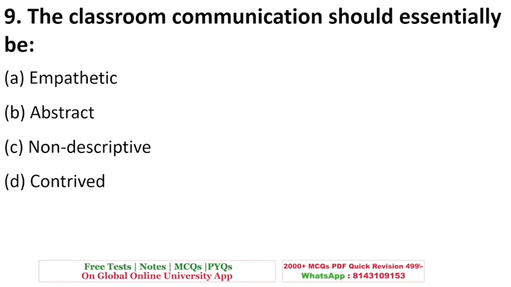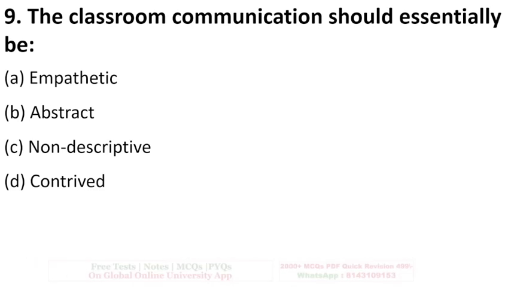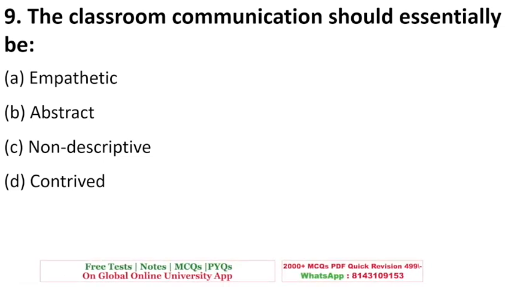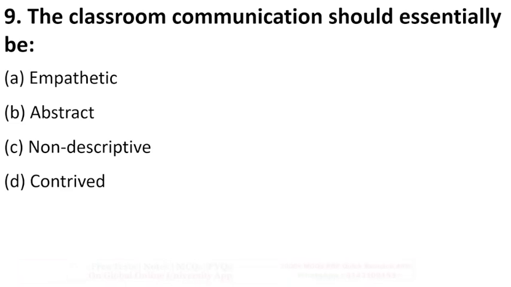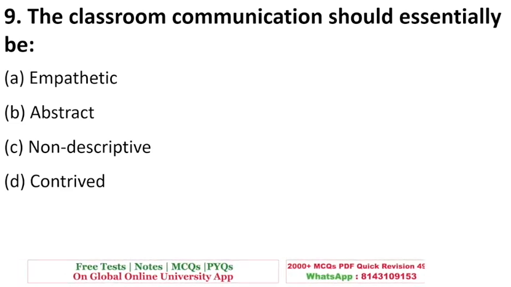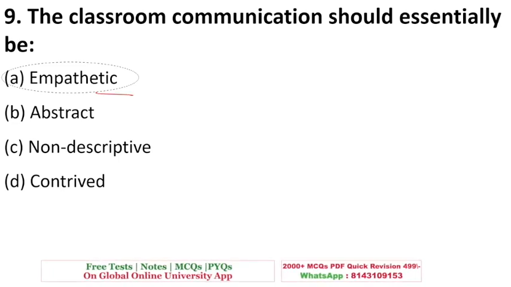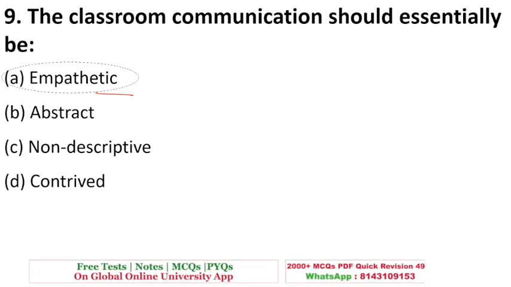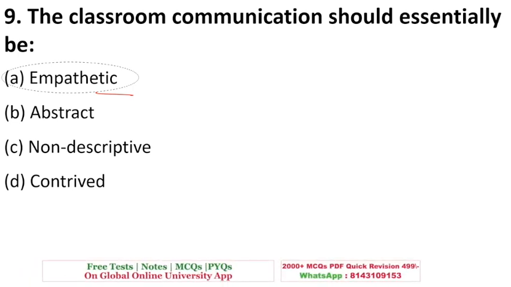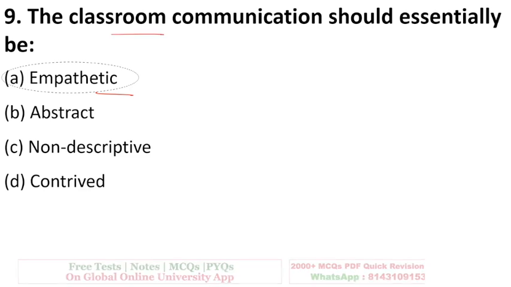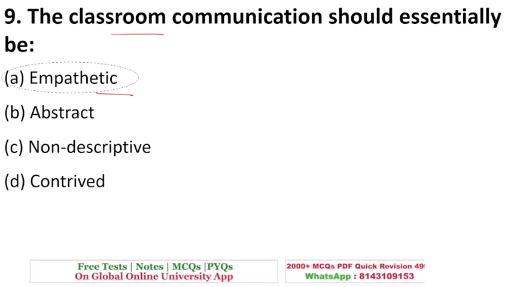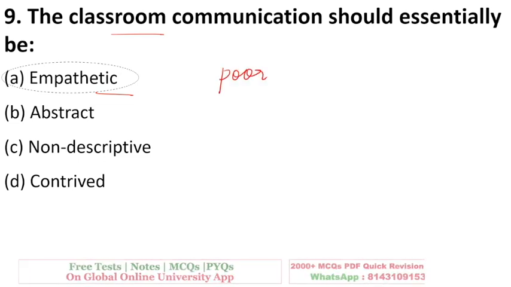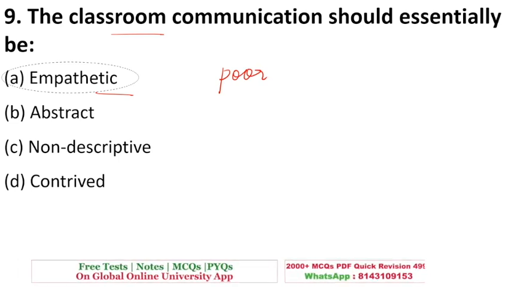The classroom communication should essentially be, the question is asking how should classroom communication be? What is the feature of classroom communication? Empathetic, abstract, non-descriptive, or country? The right answer is option A, empathetic. It means considering the feelings of others. If we are talking about wealth or salary, a classroom communication or discussion should be in a manner that it does not hurt the feelings of poor students who do not belong to a very rich family. So that is empathetic.